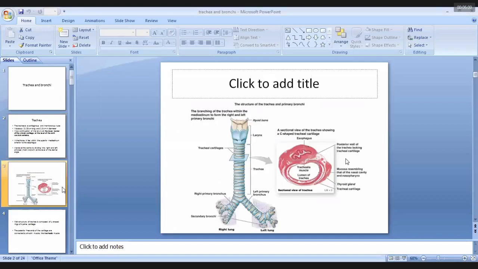See in this figure, that is an extension of the trachea. The trachea is a continuation of the larynx at the level of the cricoid cartilage. This is the cricoid cartilage.